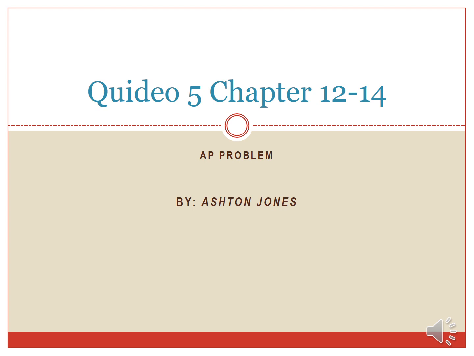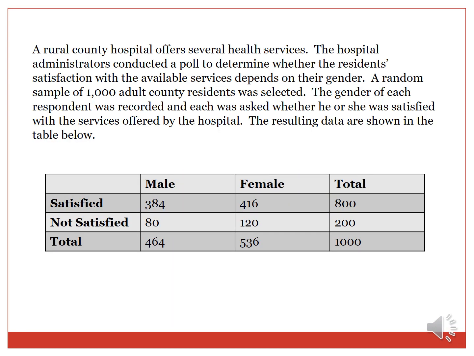This video is on chapters 12 through 14, and we'll be discussing the chi-square statistic. The question states, a rural county hospital offers several health services. The hospital administrators conducted a poll to determine whether the residents' satisfaction with the available services depended on their gender.